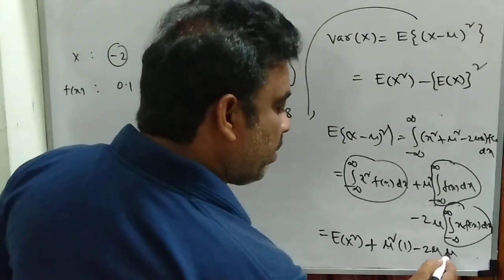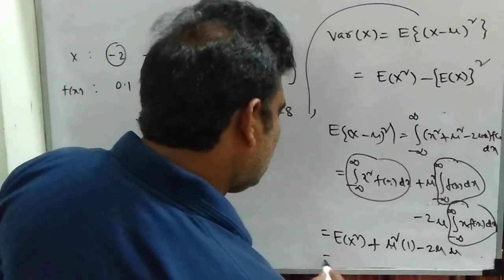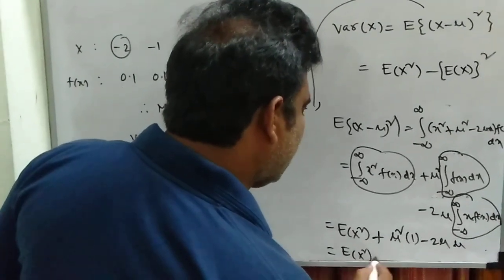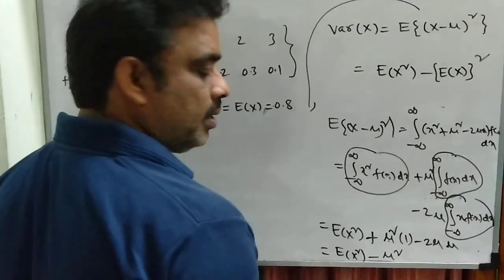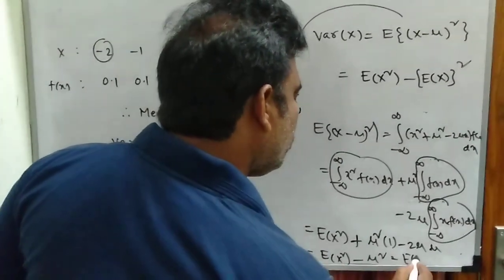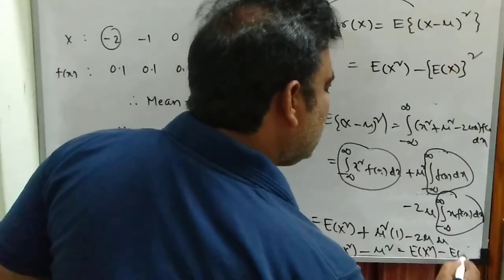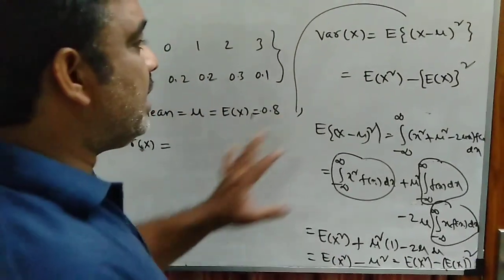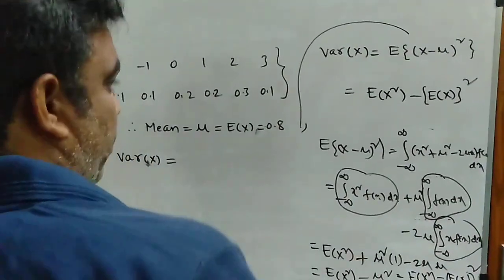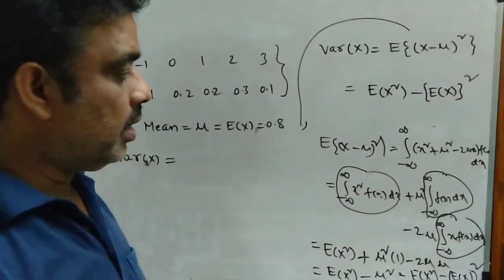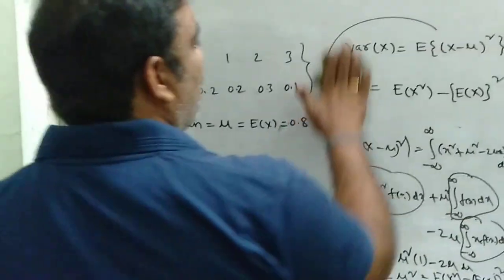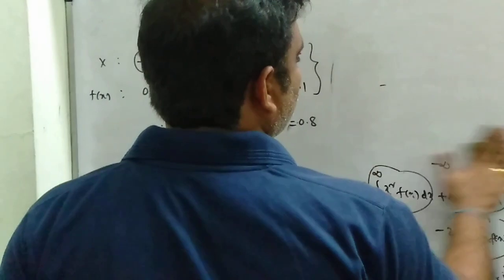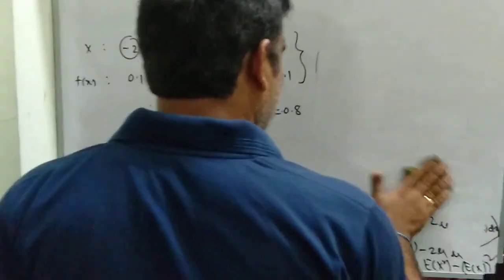So mu square minus 2 mu square gives e of x square minus mu square, and mu means expected value, so e of x whole square. So the formula for variance is e of x square minus e of x whole square. Please keep this formula in mind while doing problems in random variables.